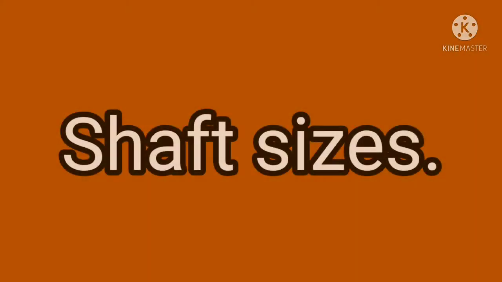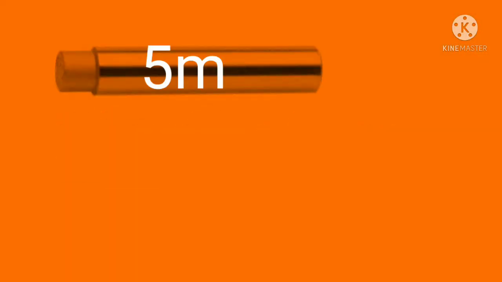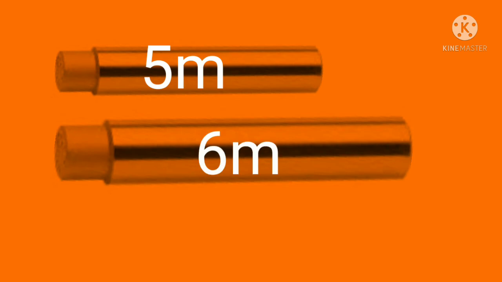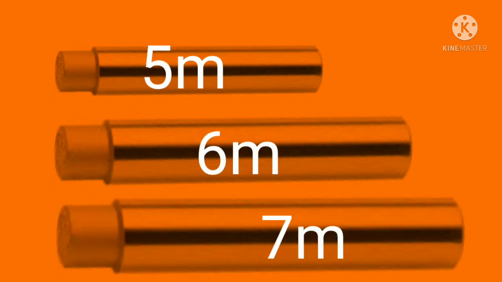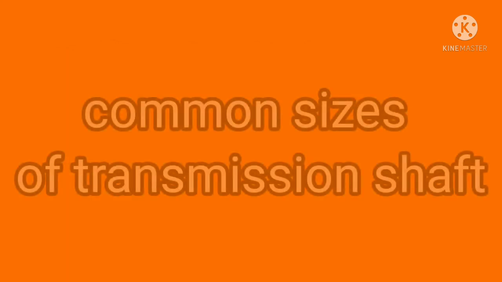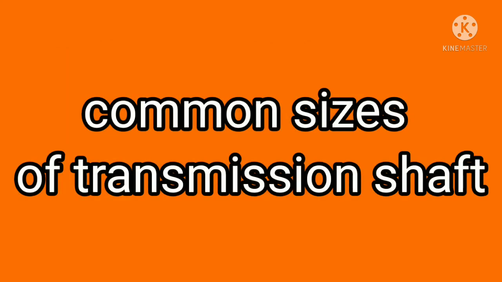The standard shaft sizes. The standard lengths of shaft are 5 meter, 6 meter and 7 meter. The length of shafting should not be more than 7 meter. The following are the common sizes of transmission shaft: